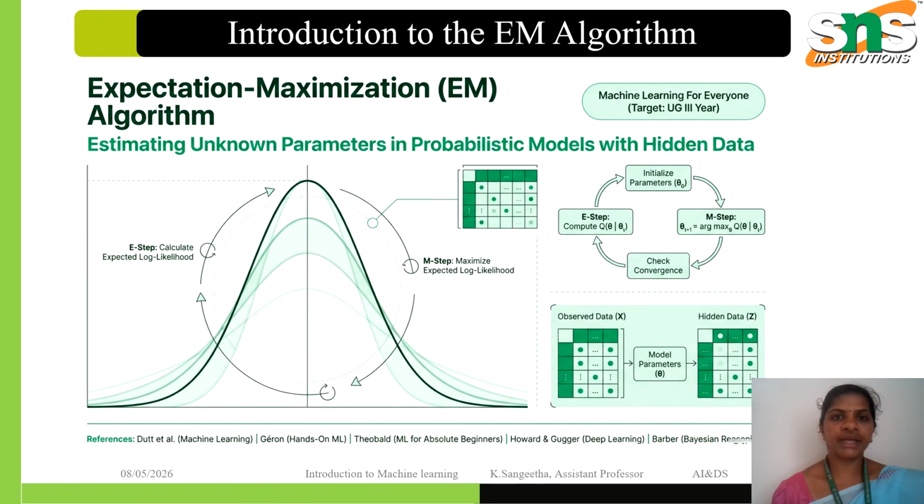Here EM breaks this deadlock through a two-step loop. Initialization: start with a random guess for our model parameters. E step, expectation: calculate the expected log likelihood given our current parameter guess. M step, maximization: find the new parameters that maximize this expected log likelihood, and repeat until changes in the parameters are minimal, giving the correct answer.